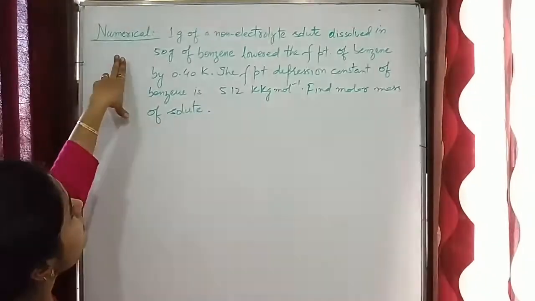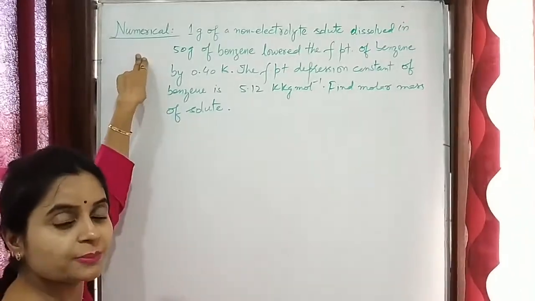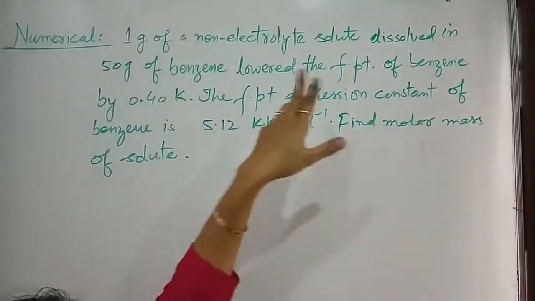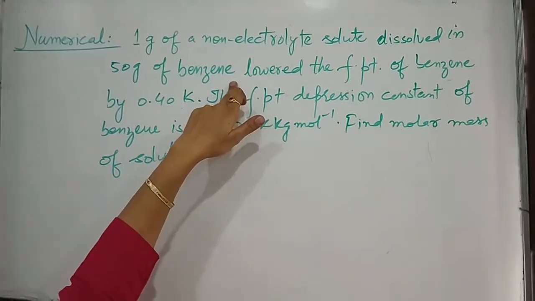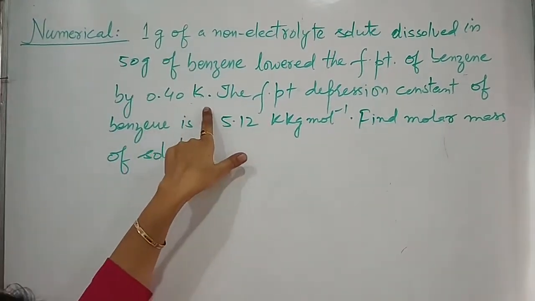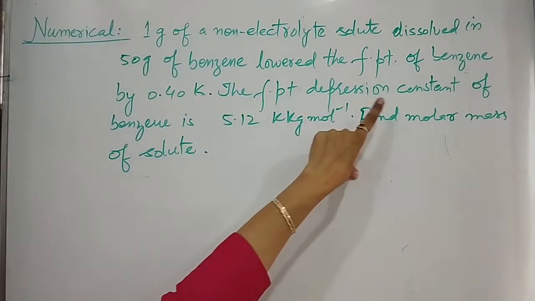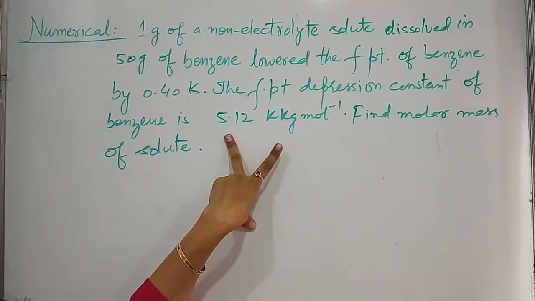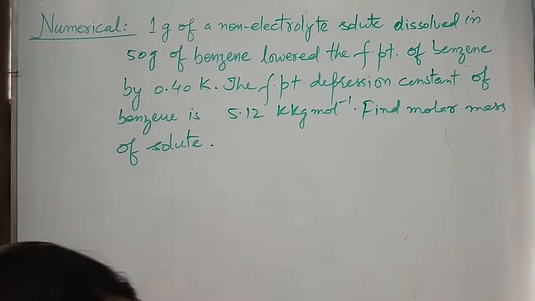So students, this is the numerical based on depression in freezing point. 1 gram of a non-electrolyte solute dissolved in 50 gram of benzene lowered the freezing point of benzene by 0.40 Kelvin. Freezing point depression constant of benzene is 5.12 Kelvin kg per mole. Find out the molar mass of solute.